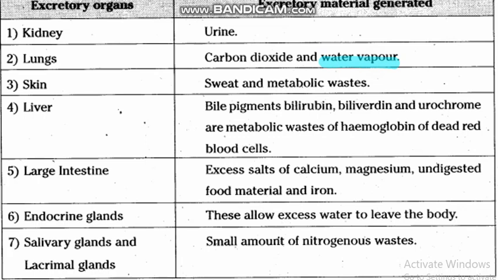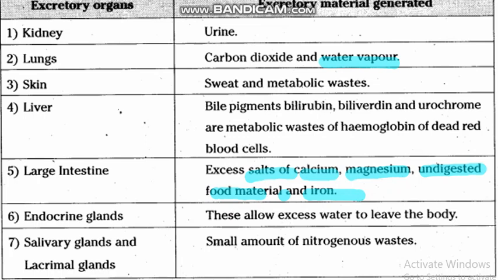Liver, bile pigments. Bile pigment means any of several coloring materials such as bilirubin or biliverdin in bile, which you will study in class 9 in detail. Large intestine generates excretory material like salts of calcium, magnesium, undigested food material, and iron.